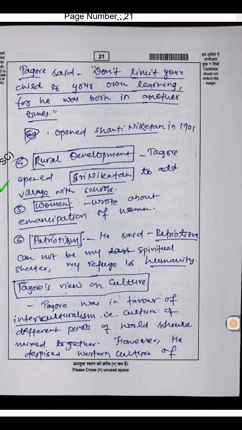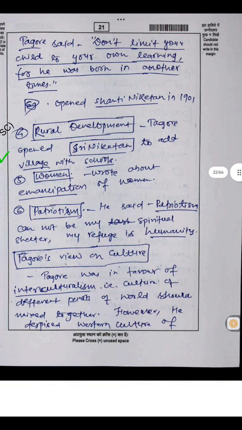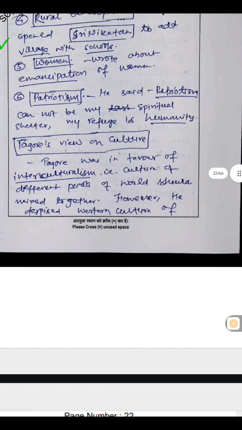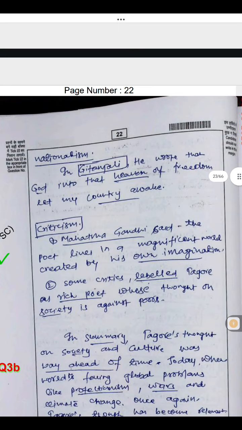Patriotism. He said, "Patriotism cannot be my spiritual shelter. My refuge is humanity." Tagore's view on culture. Tagore was in favor of interculturalism, that is, different parts of the world should mix together culturally. However, he despised Western culture of nationalism. In Gitanjali, he wrote about that haven of freedom, let my country awake.